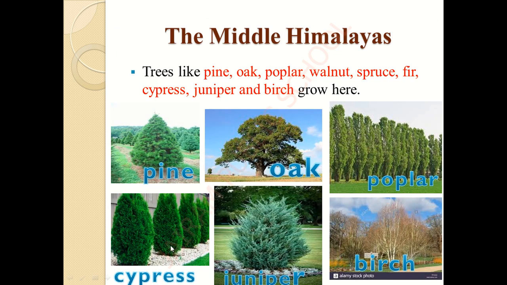And the next tree is the cypress tree. What is the next one? Cypress tree. So while seeing the cypress tree, you will get the image of a restaurant and its front side decorations, isn't it? We can see some decorative trees like the cypress tree, isn't it? Can you note any stem here? Any root part here? No, no branches can be noted. No stem part is there. Only the leafy structure can be noticed on the tree. But when comparing the pine tree and cypress tree, it is a little bit similar to the pine tree. It looks oval in shape and it doesn't have any structural projections at the side. So this kind of tree we call a cypress tree.